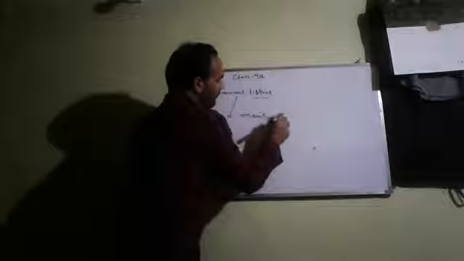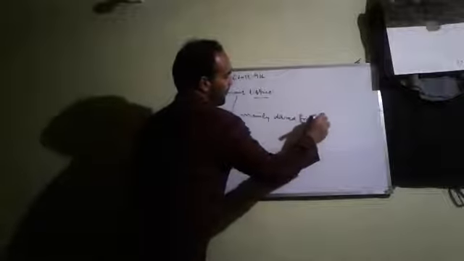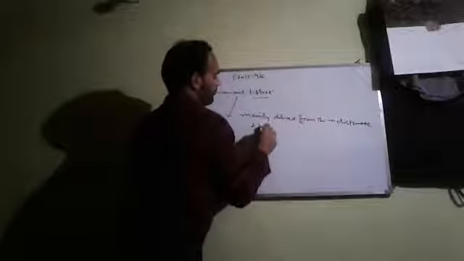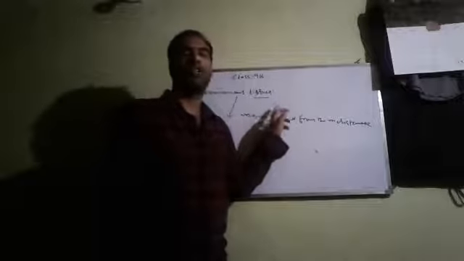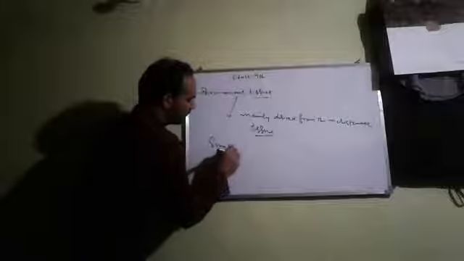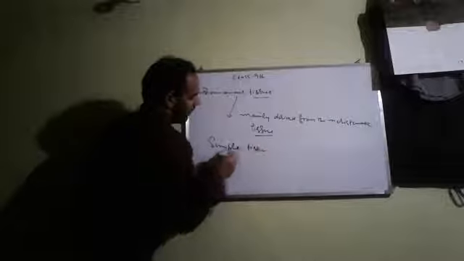Now this permanent tissue has been mainly categorized into two types. One is simple permanent tissue, and the second one is complex tissue.